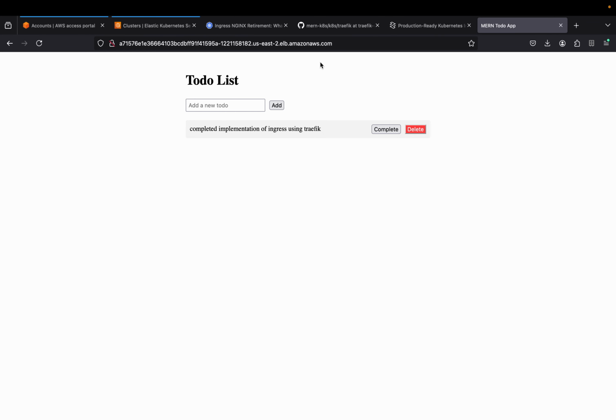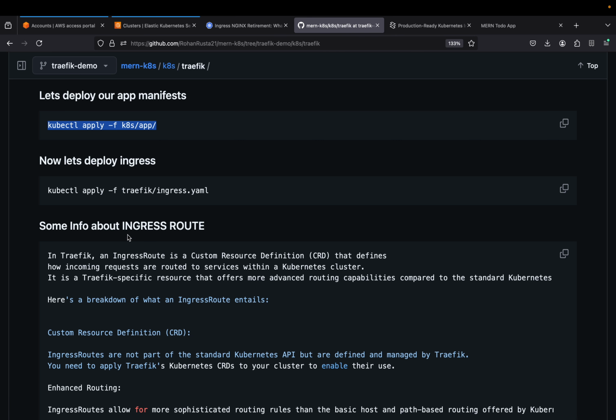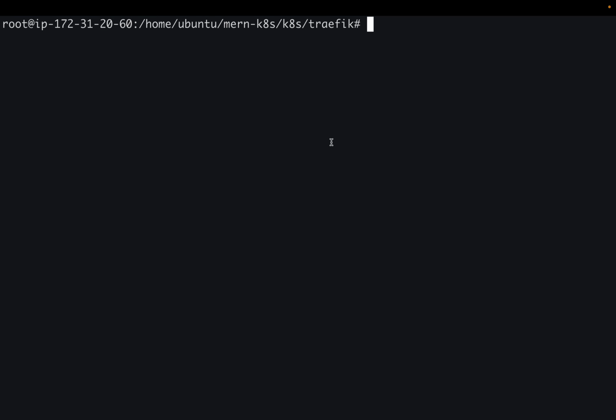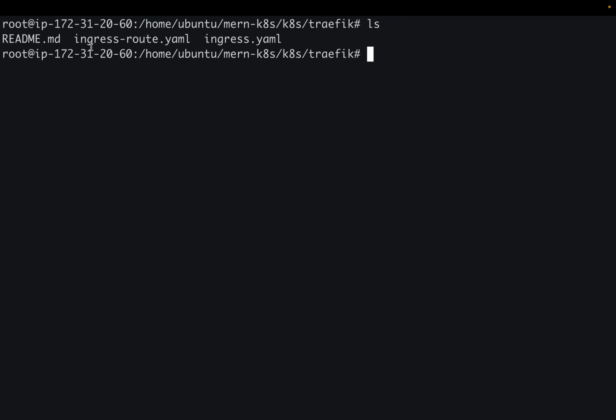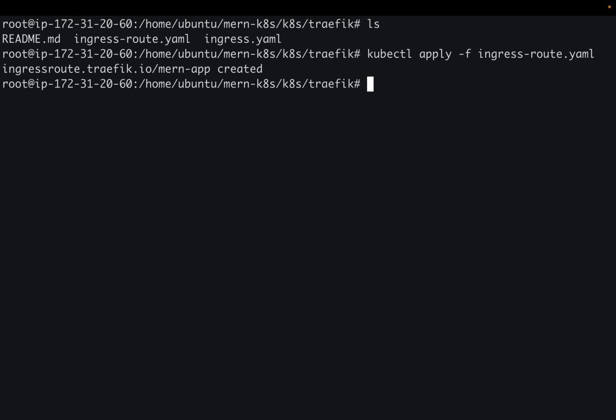So now the next part, or the last part, is implementing IngressRoute. For that, we have to do nothing. We just have to apply this file. kubectl apply -f ingressroute. So this is also implemented. Now let us check if this is running or not. For that, we have to write IngressRoute as the kind, and use the same namespace.